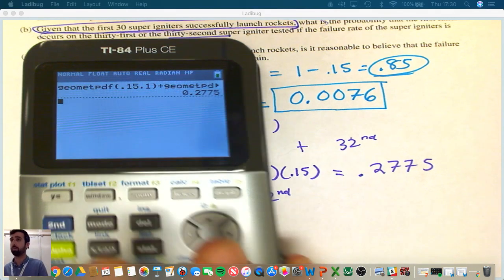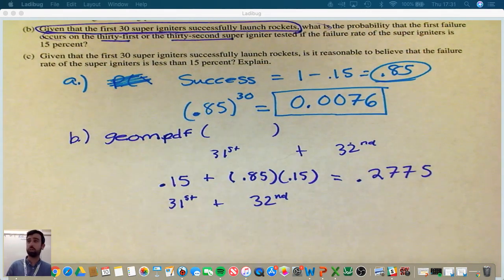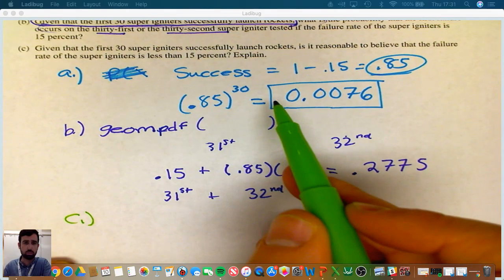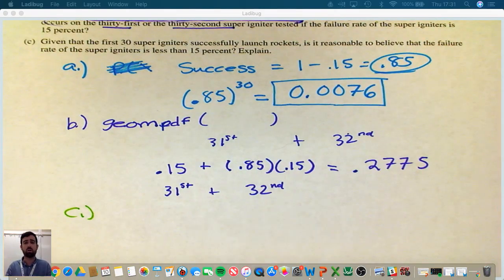All right, let's take a look at the last one. Given that the first 30 super igniters successfully launch, is it reasonable to believe that the failure rate for super igniter is less than 15%? So, given that the first 30 were success, is it reasonable to believe that the super igniters aren't actually operating at a failure rate of 15%?